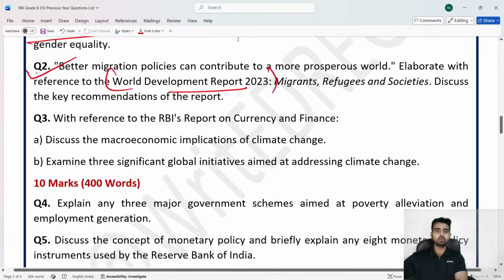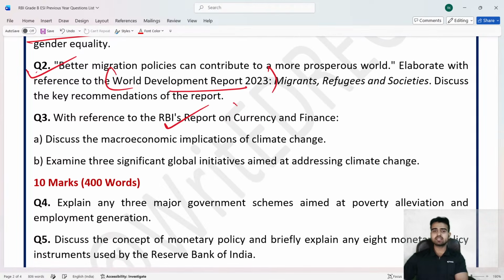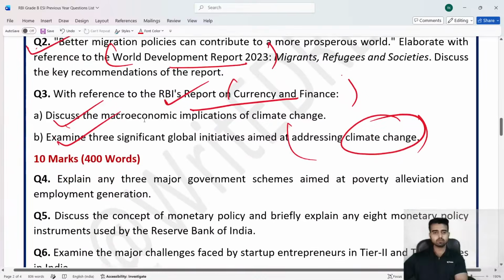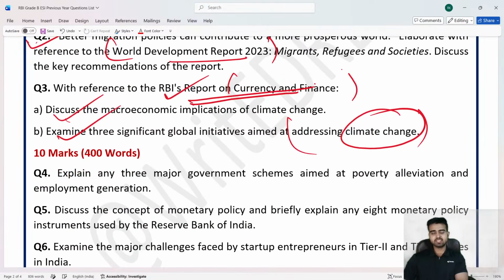Now see, as I told you, RBI's report on currency and finance. Again, this report is also there in the syllabus directly mentioned. तो ये important हो जाता है. Now, over here, they have told to discuss the macroeconomic implication of climate change and examine three significant global initiatives aimed at addressing climate change. See, climate change यहाँ पर आया. ये जो report on currency and finance की बात भी हो रही थी, यहाँ पे also they are talking about climate change only.